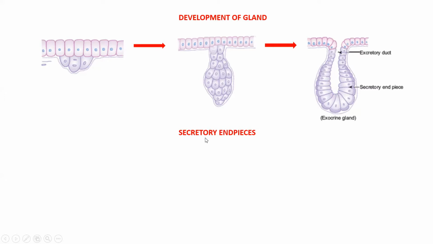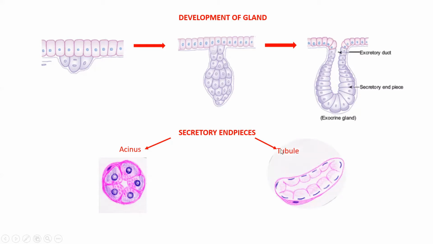The secretory end pieces are of many types. It can be rounded, flask-shaped, acinus, or cylindrical tubule, or sometimes it may be a combination of tubule and acinus known as tubulo-acinar.